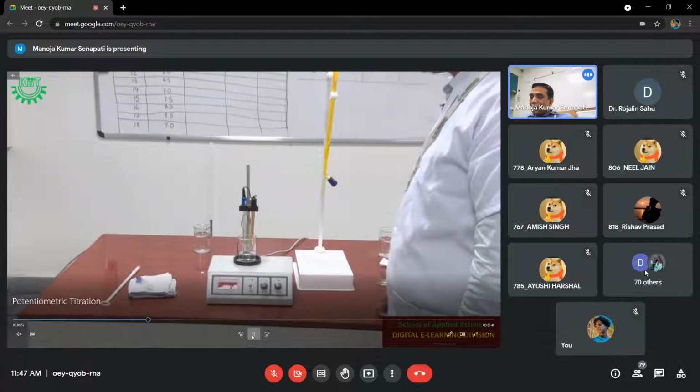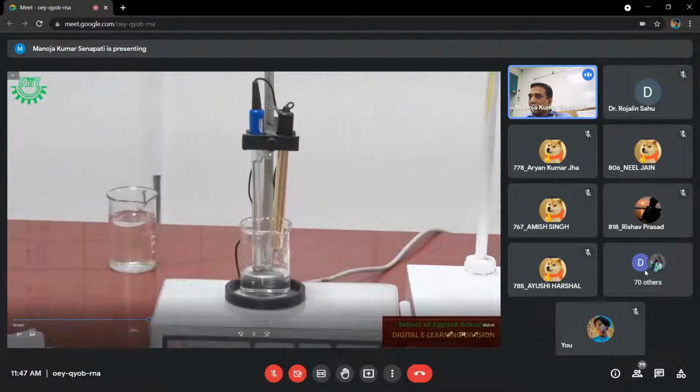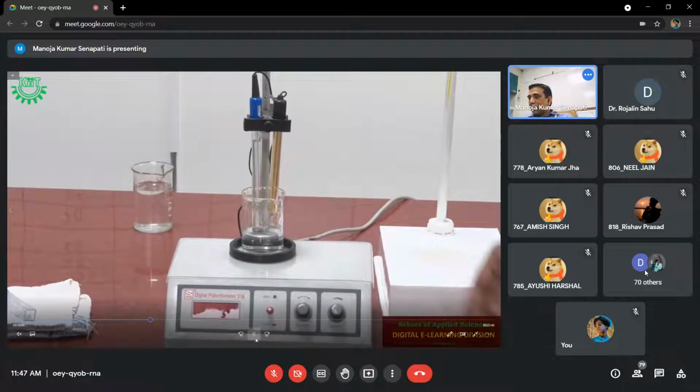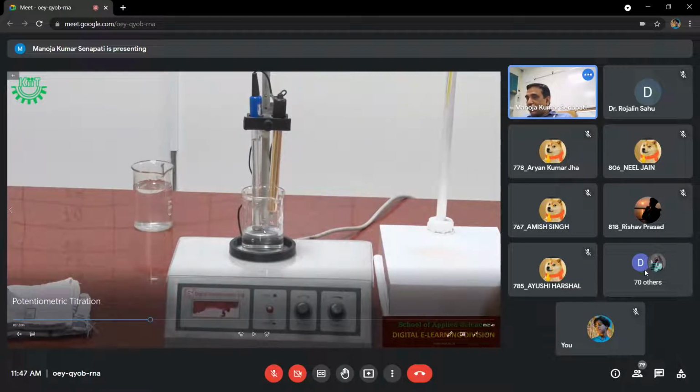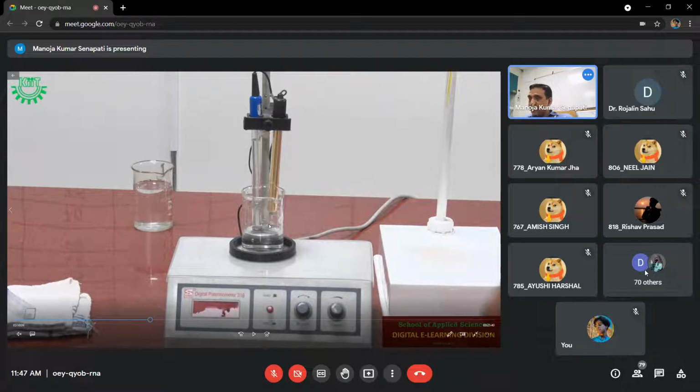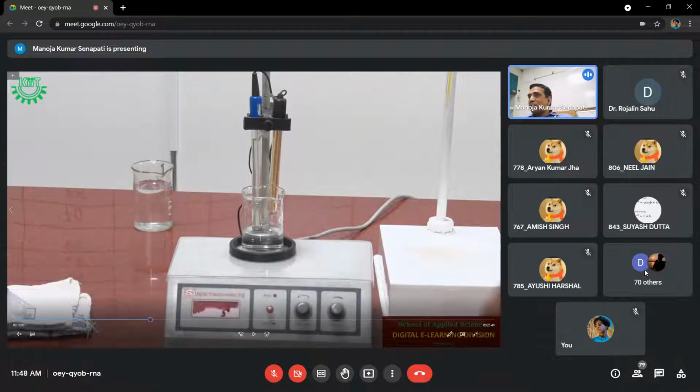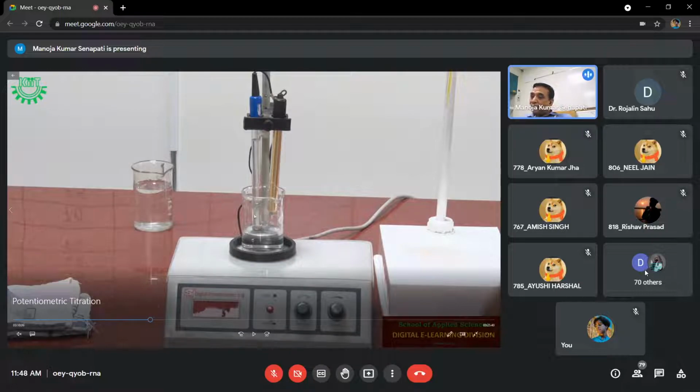And at that limit, you can see the electrodes are not deep in the solution. If the electrodes are not deep in the solution, you will not be able to get any observation or reading. So to make the electrodes deep, you go on adding distilled water till the electrodes are deep in the solution. You can add 20 ml, 50 ml, 60 ml, 70 ml, there is no problem. But you should ensure that both the electrodes are deep in the solution.